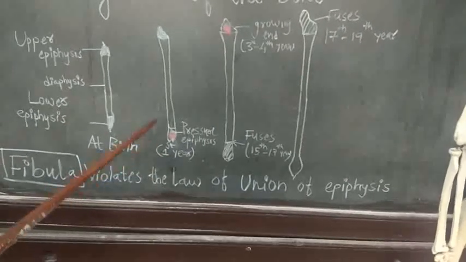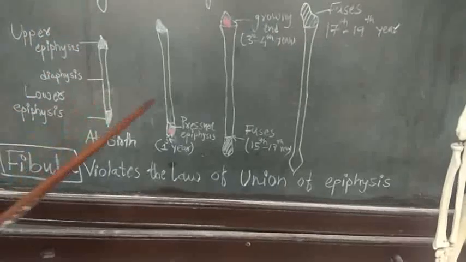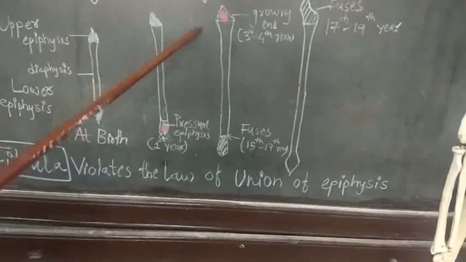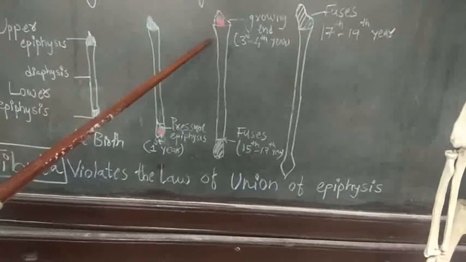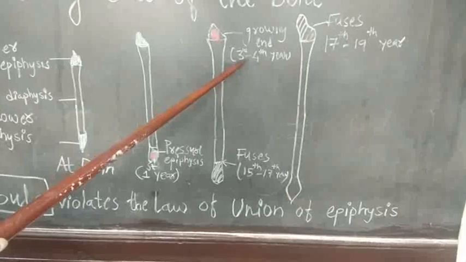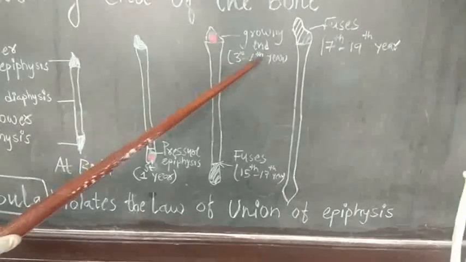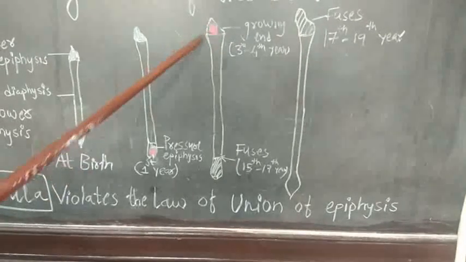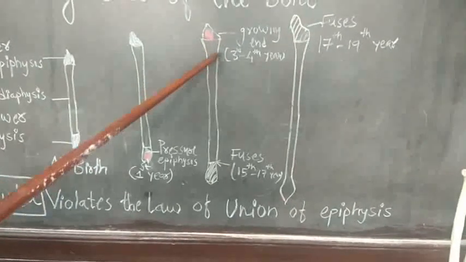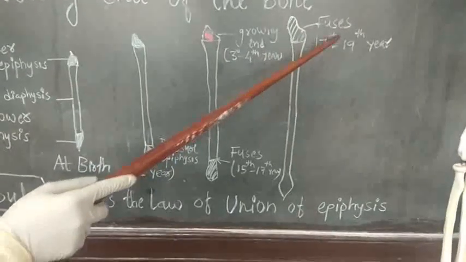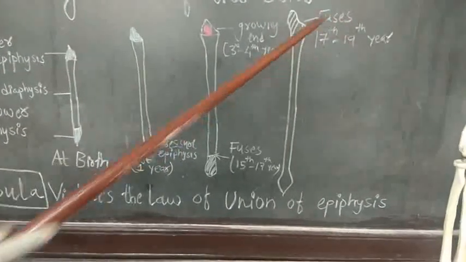Now, according to the growing end theory, the upper end of the fibula is the growing end. So this growing end appears in the third to fourth year of life, and because it is a growing end, it has to fuse last. So, it fuses at the age of 17 to 19 years.